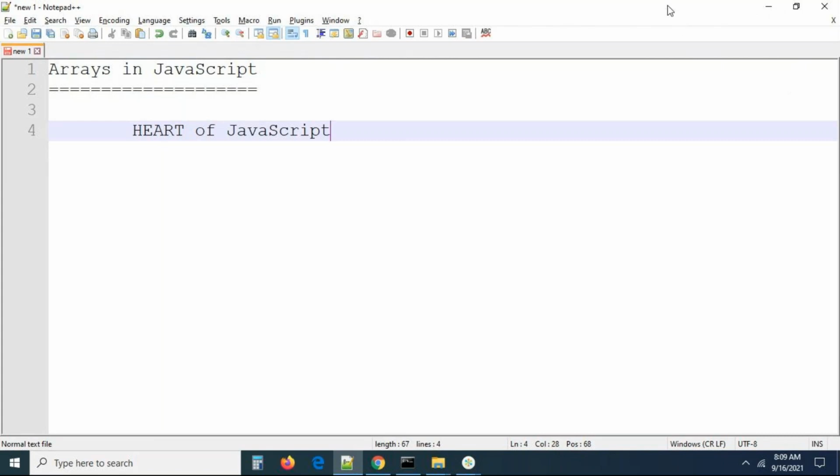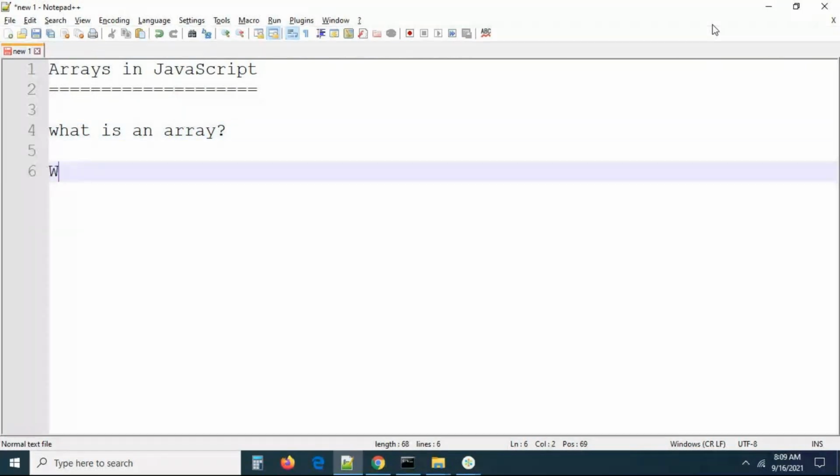First of all, what is an array? I told you this is very important. Let me come from the very basics. So we should know what is an array. You may have an idea maybe. In C language, we have arrays. In C++, Java, .NET, Python, PHP, JavaScript, everywhere arrays are there. Without arrays, nothing is there, I believe, right? So what is an array and what is the purpose of an array?